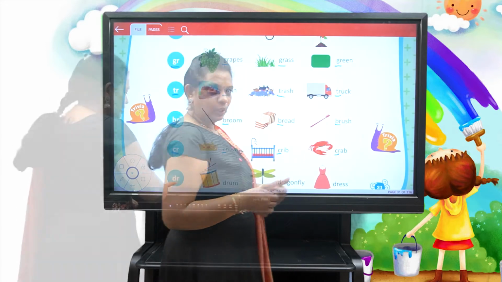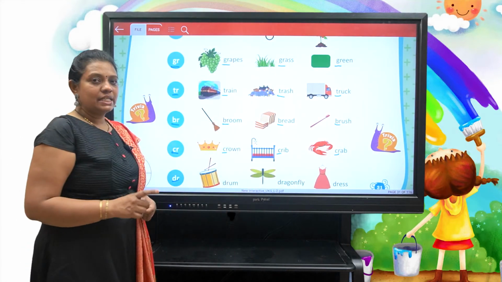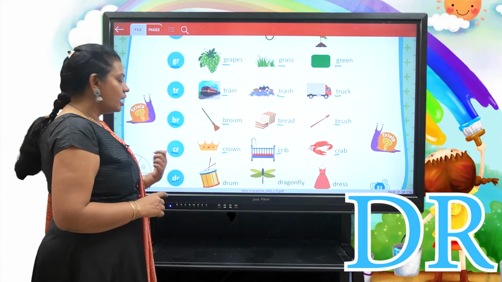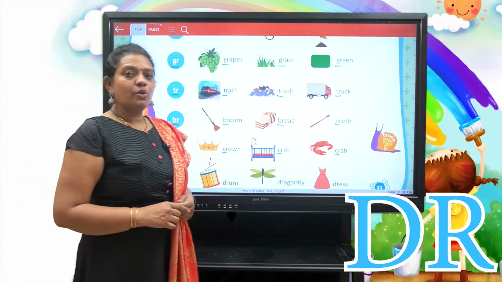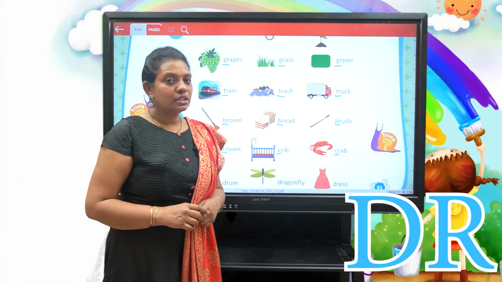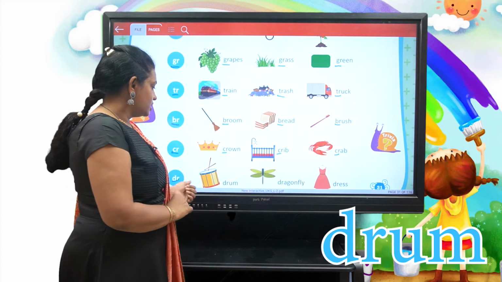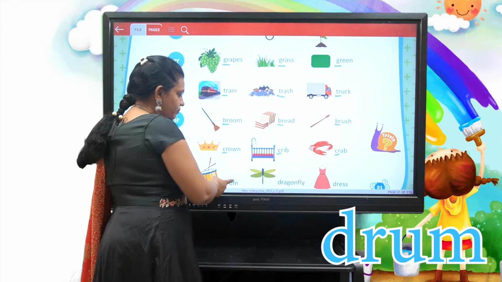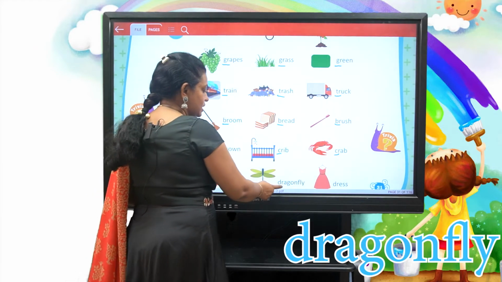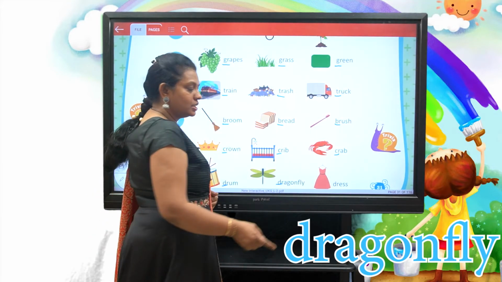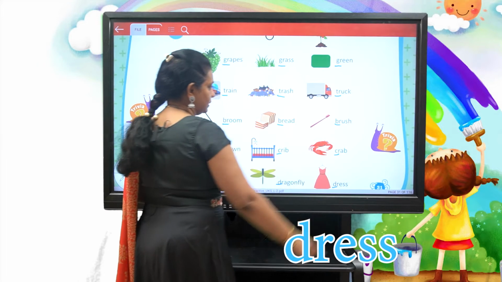crab. Okay? The consonant D and consonant R together, with the sounds d and r, make a new blending sound, that is dr. Dr as in drum, dr as in dragon, dr as in dress.